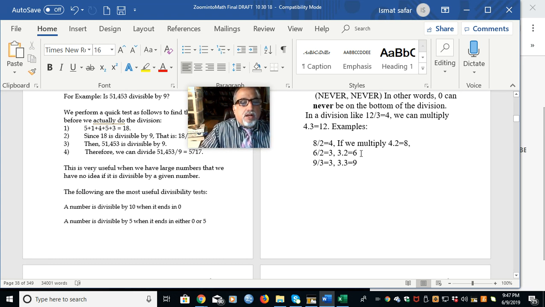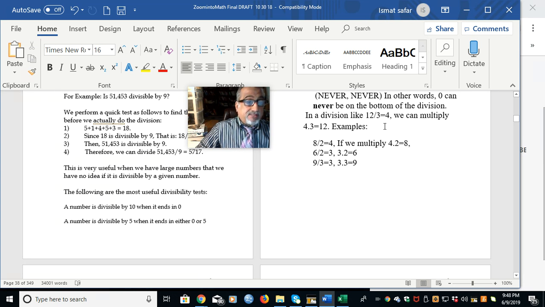There's a very interesting thing here I have to tell you. When we have a division like 12 divided by 3 equals 4, right? If we give $12 to 3 people equally, how many dollars does each of those 3 people get? Each gets $4.